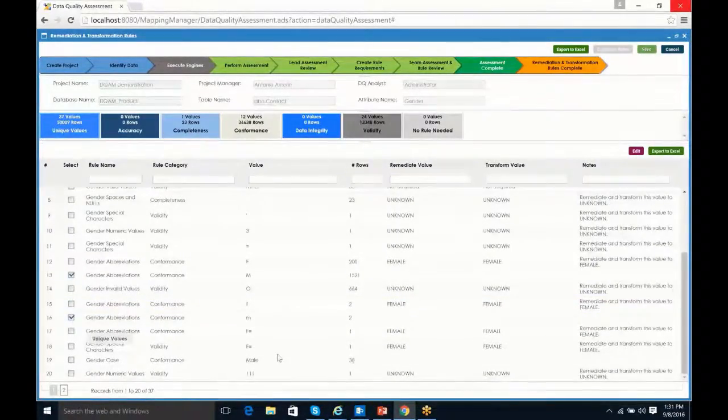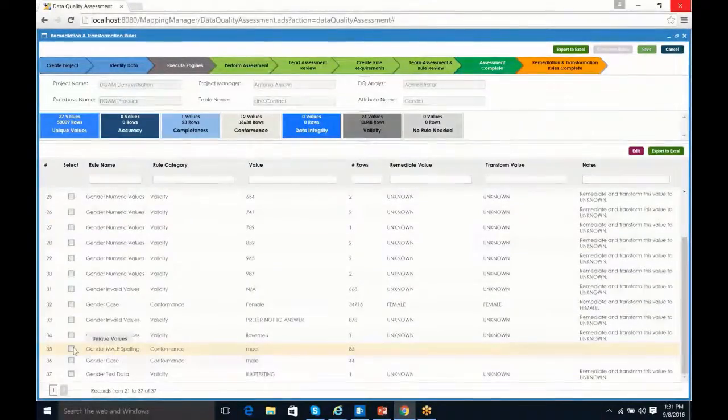And that should be it for this one. One more. There we go. And then we'll go to the next page, and we'll identify the ones here that need to be transformed and remediated, those two values. That looks like everything.